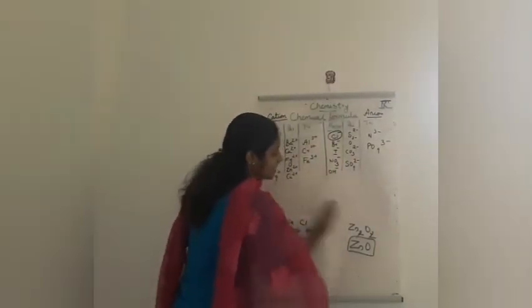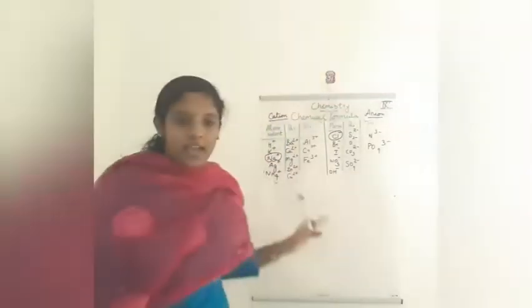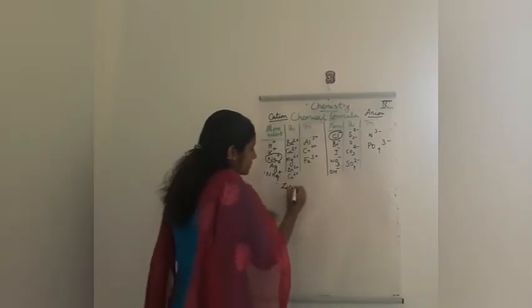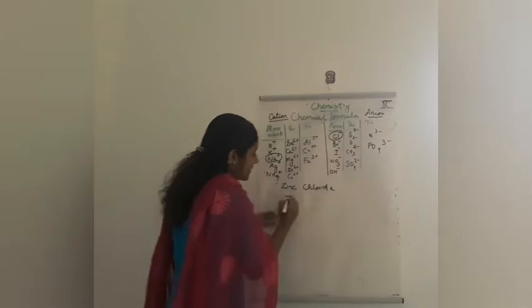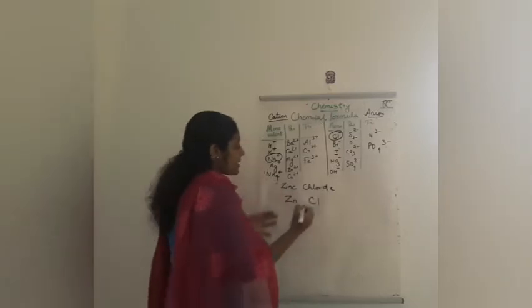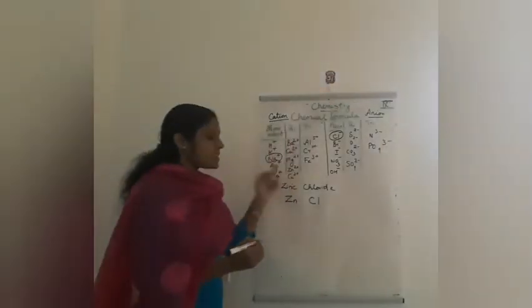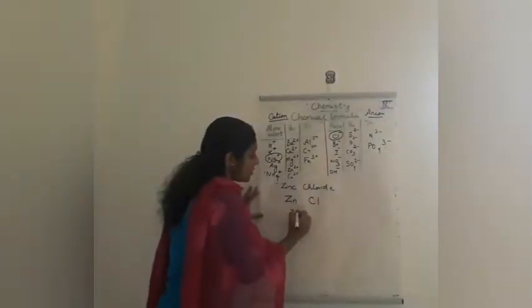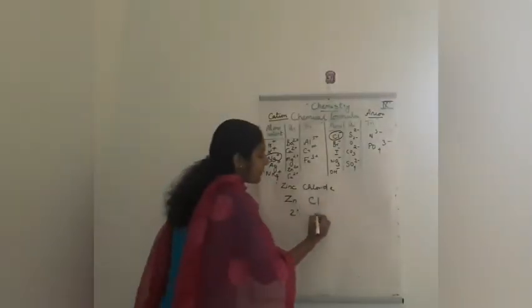Okay, now we will write the formula zinc chloride. So we will refer this table and write zinc chloride. So I have written the symbols of zinc chloride. So zinc നമ്മൾ already നേരത്തെ എഴുതിയതാണ്. Zinc, it is bivalent. So it is bivalent cation ആണ്. It is 2+. Chloride in the case it is 1- ആണ്.